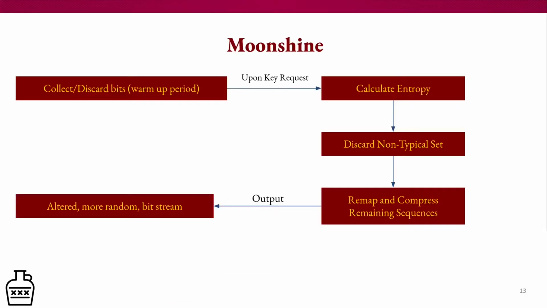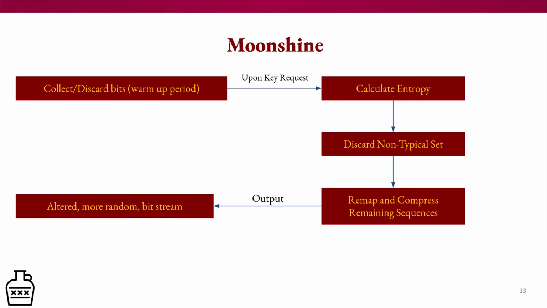Now that we've seen an example of Moonshine, we can now talk about the details in greater depth. What we see here is an overview and a flow diagram of Moonshine's algorithm. The first thing it does, and then it'll do this constantly, is collect and discard bits. We call this the warm-up period. You want this to be as long as possible such that your entropy calculations and your discarding is more accurate and more attuned to your data set rather than being in short bursts.